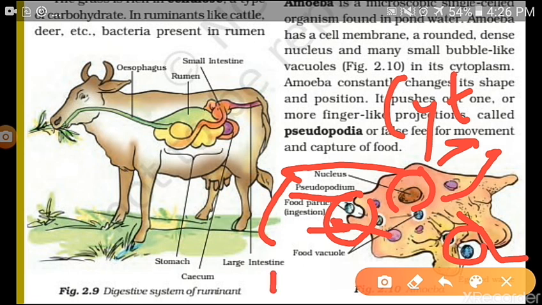Okay, you can get a 1 mark question from this. Name the false feet present in the amoeba. The answer is pseudopodium or pseudopodia. Then its diagram is also very important. You should know how to draw its diagram and label all the parts. Identify this is the nucleus, pseudopodium, the vacuoles, and the digestion in the amoeba. So this is a very important question.